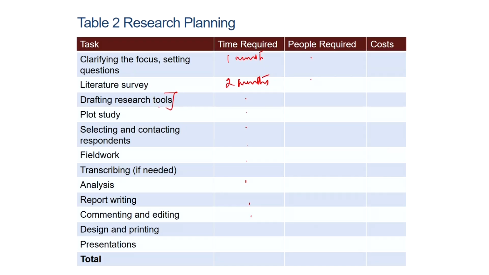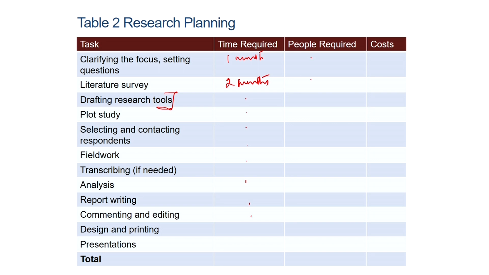Another important thing to remember is planning and drafting research tools. This takes time, as all questionnaires and other tools need to be thought about very carefully, and we need to go through various drafts of those questionnaires and tools before they can be finalized. Therefore drafting research tools takes a lot of our time in an annual planned timetable with regard to how we want to move on to the next stage.